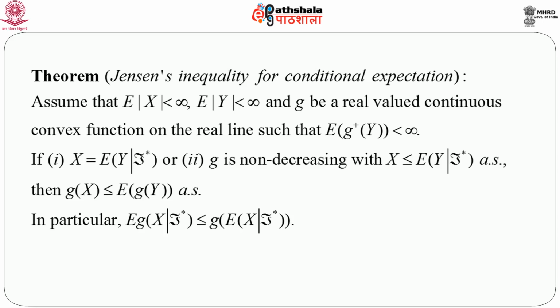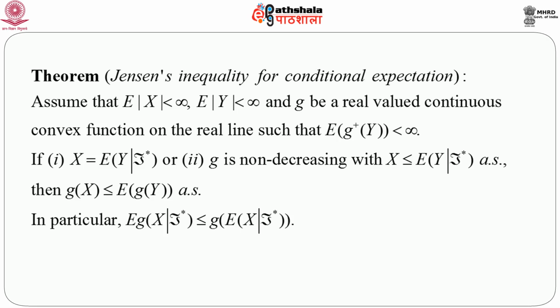So first assume that the expectation of mod X is less than infinity, and the expectation of mod Y is less than infinity. That means our life is very simple. Both are integrable, both are finite, and g is a real valued continuous convex function. This is very important, that we are considering a continuous real valued and convex function on the real line such that the expectation of g plus Y is less than infinity. Now, if X equals the expectation of Y given F-star, or g is non-decreasing with X less than or equal to the expectation of Y given F-star almost surely, then g of X is less than or equal to the expectation of g of Y almost surely.